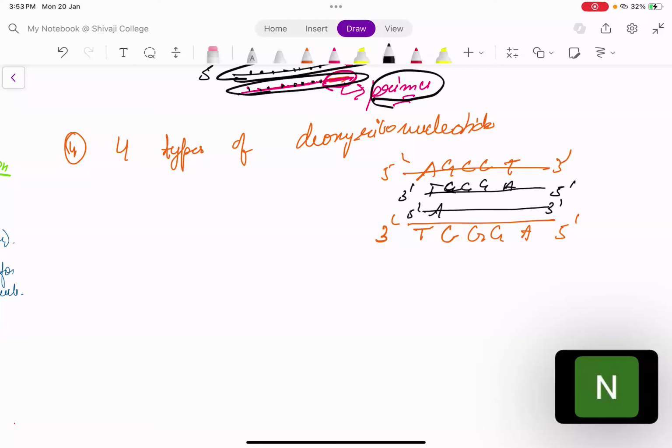So these nucleotides that you are adding to make a new chain, these nucleotides are also needed to be added in the solution, right? इन nucleotides को भी solution में डालना पड़ेगा. So 4 types of deoxyribonucleotides are also required. What are those 4 types of deoxyribonucleotides? It is adenosine, thymine, G and C. All of these 4 types of deoxyribonucleotides are also added into the solution. So this is the fourth thing that you require.